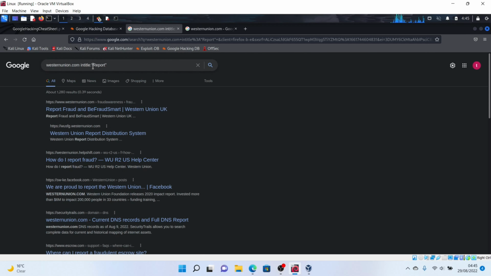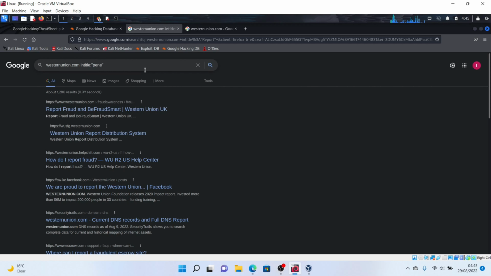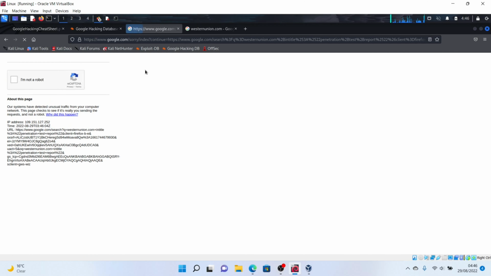But with this now, I'm specifying, this is basically just Google hacking. I'm telling Google, okay, westernunion.com, but just things with report in the title. So I'm specifying this keyword, which is why we're seeing things that are reporting and stuff like that. So let's search for westernunion.com in title penetration test reports. Maybe we're able to find something interesting, maybe not, you never know.